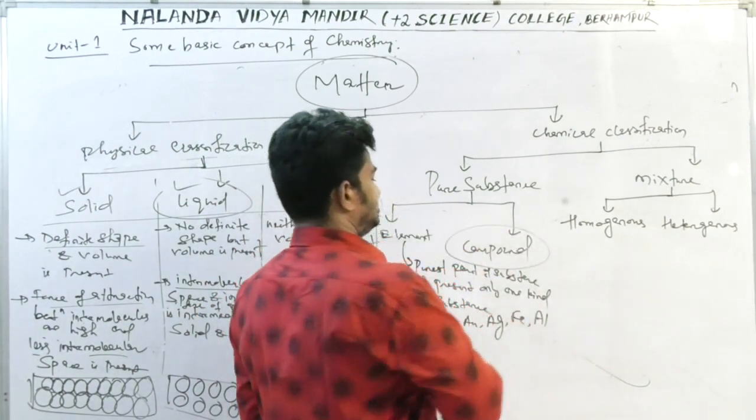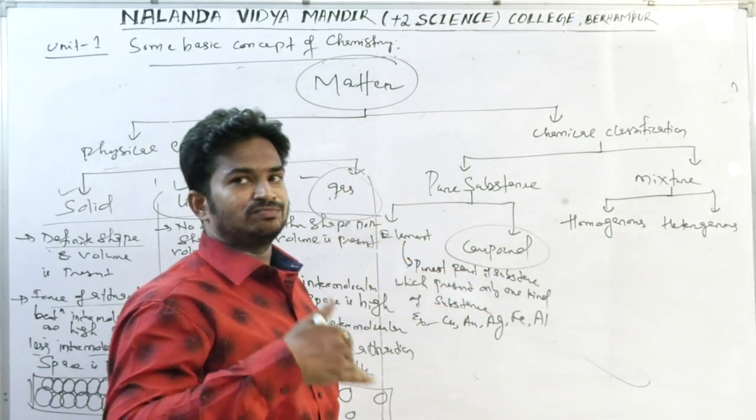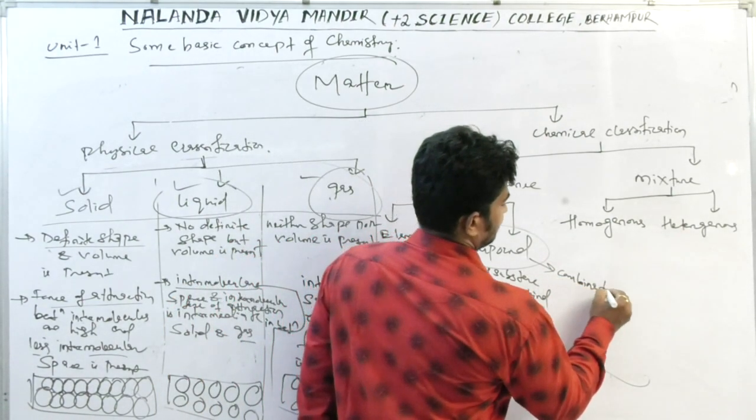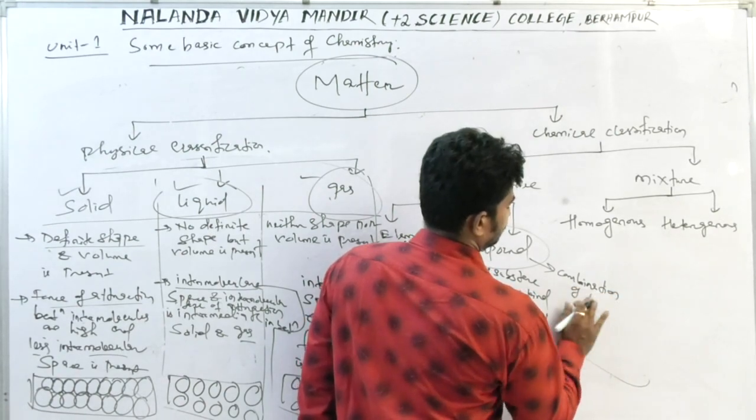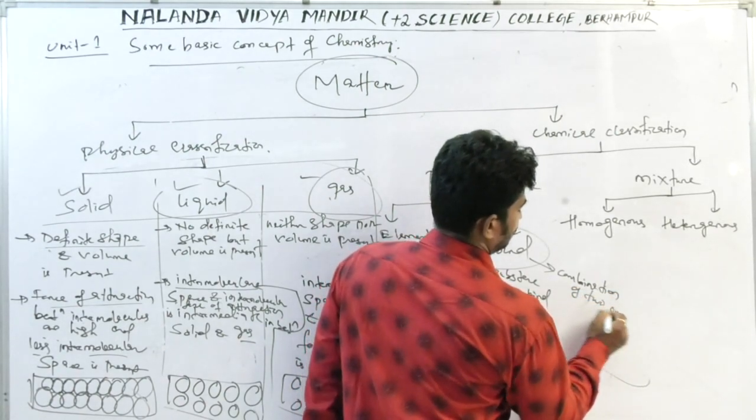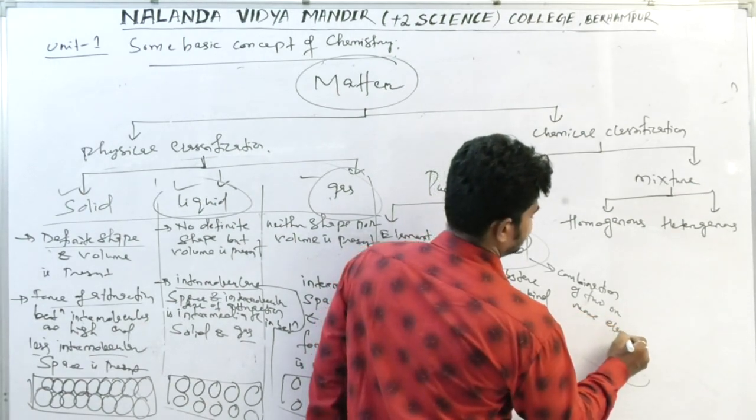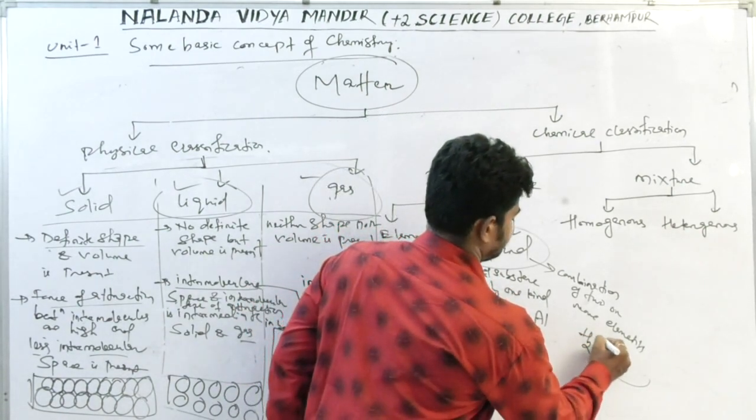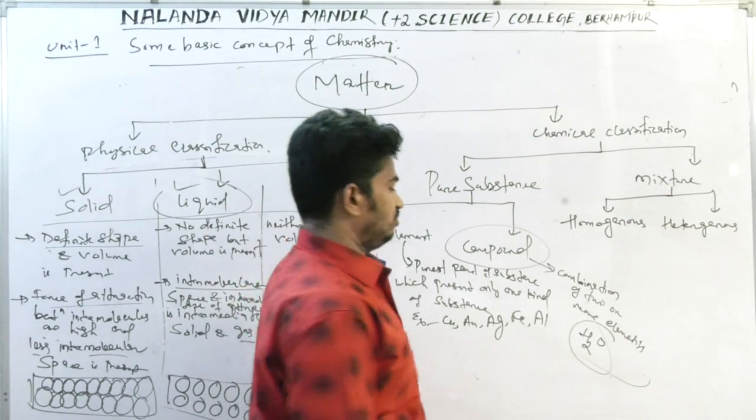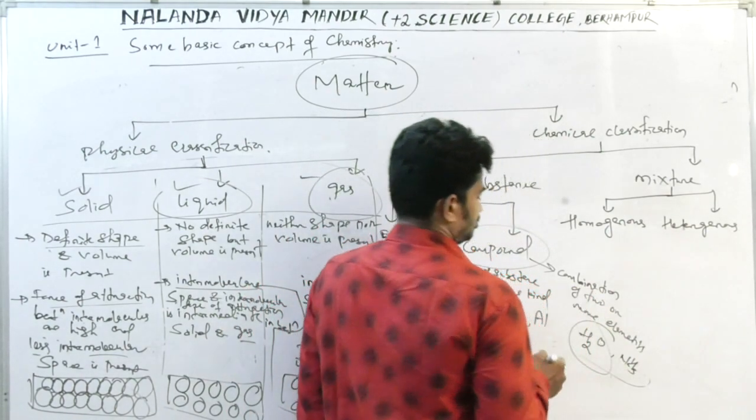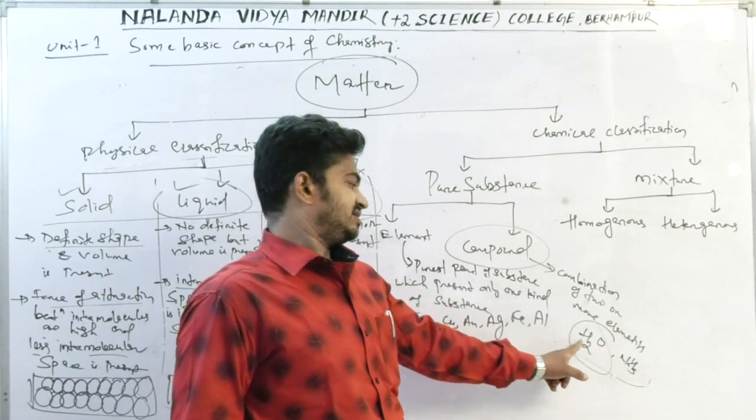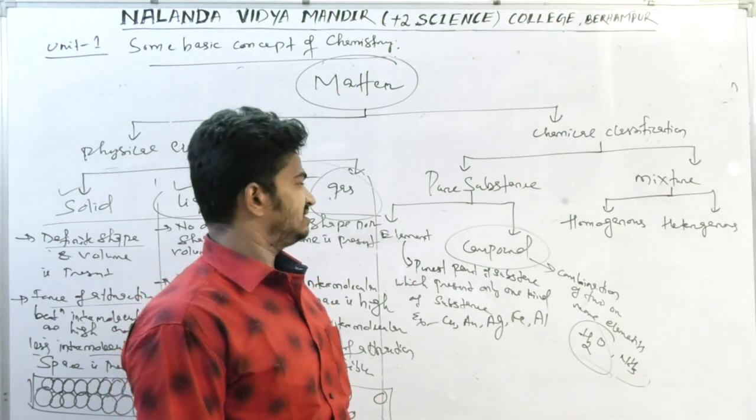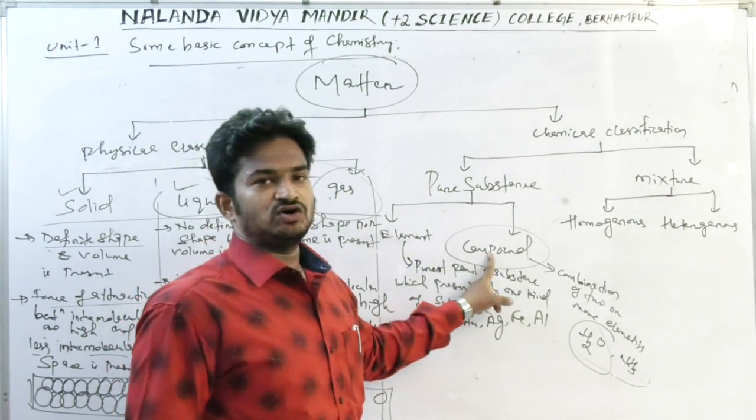Similarly, a compound is the combination of two or more elements, and these are also a pure form. For example, water is a pure form, and ammonia gas, NH3. These are pure compounds, and compounds are made by the combination of two or more elements. So these are the differences between elements and compounds.